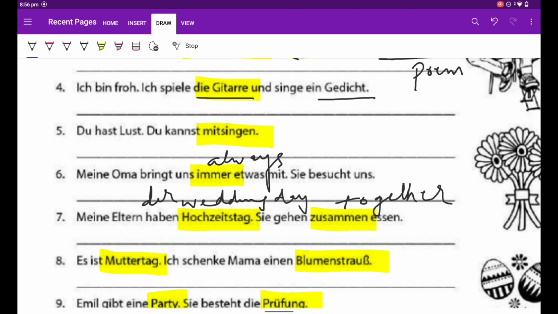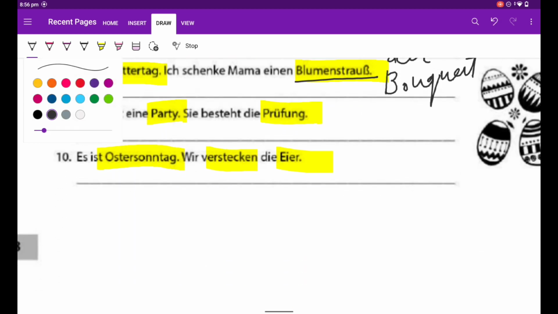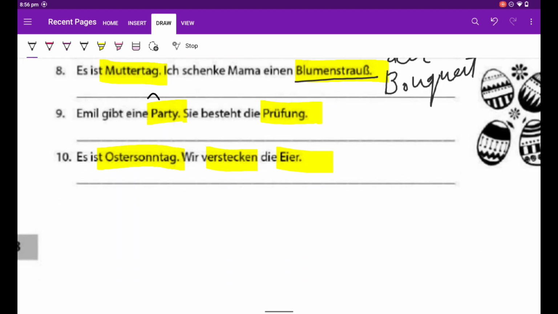Der Muttertag. Now this one. Der Blumenstrauß, bouquet. Bouquet is flower bouquet. Now party article is die Party. Die Prüfung, Prüfung is test.